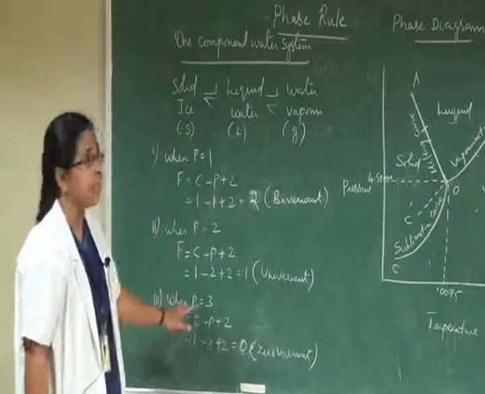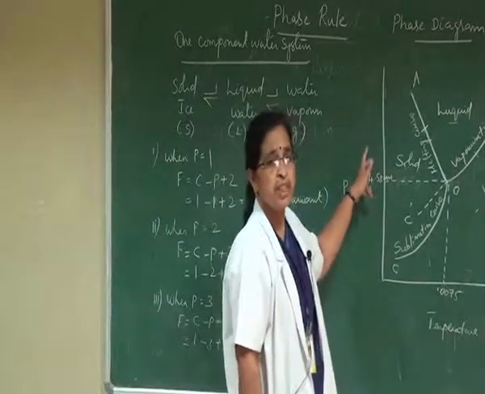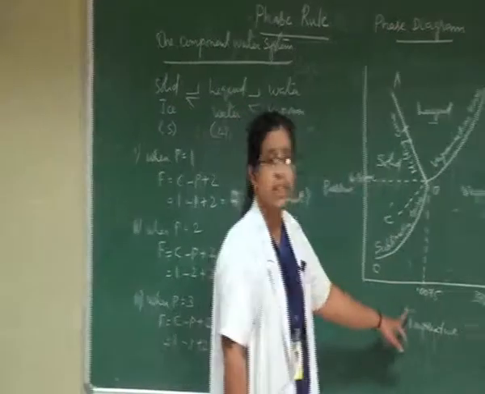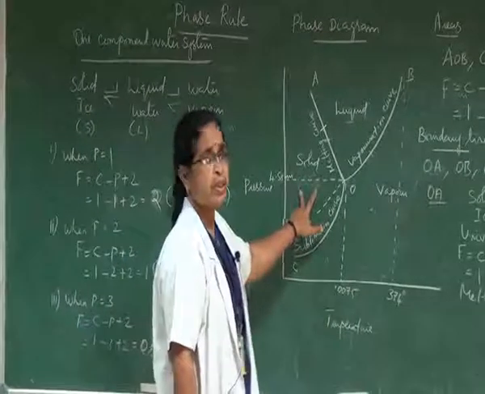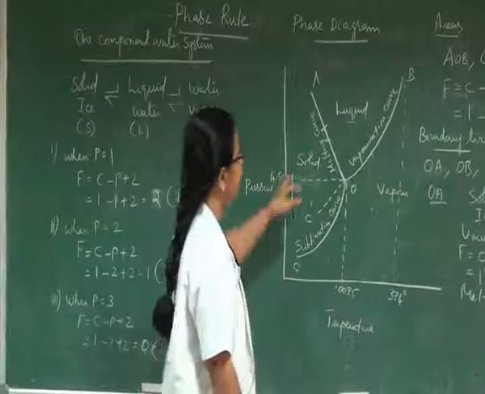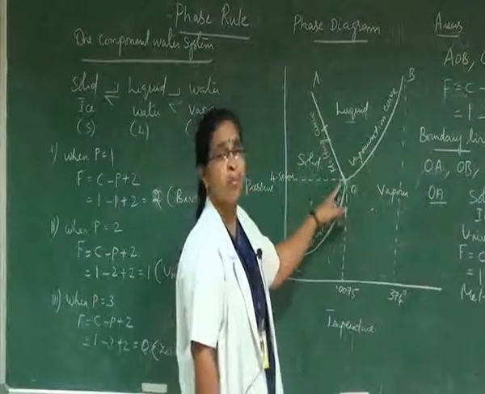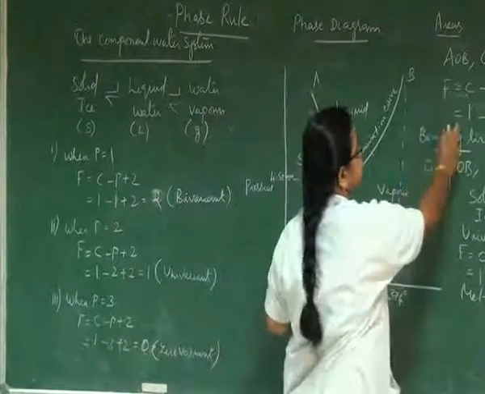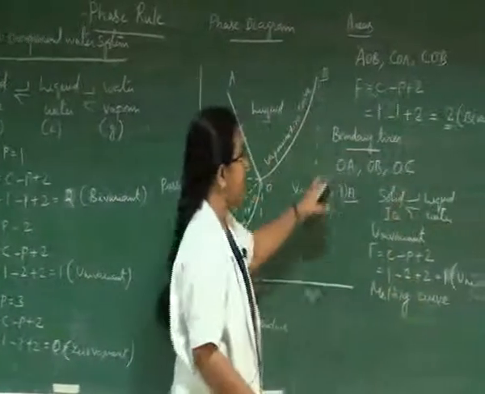All these three cases are clearly explained with the help of a phase diagram, which is nothing but a graph drawn between two parameters, namely temperature and pressure. Here in this phase diagram, the three cases are explained by means of areas, boundary lines and the point O, namely the triple point. Areas explain the existence of single phases where the system becomes bivariant.